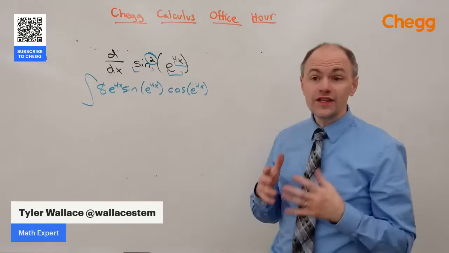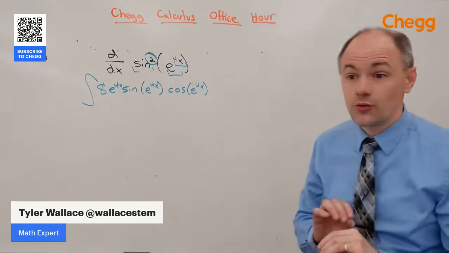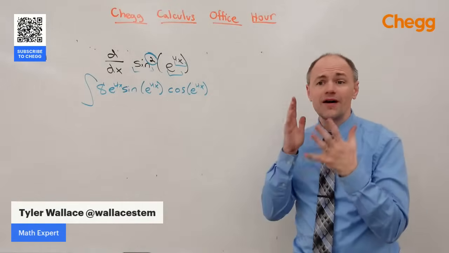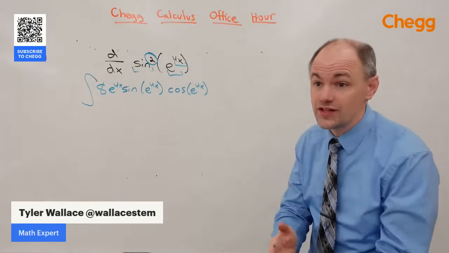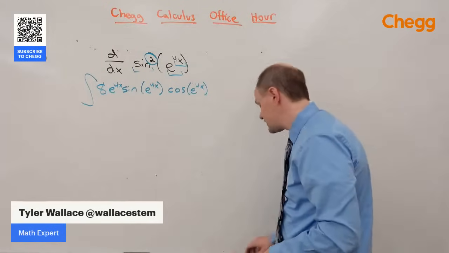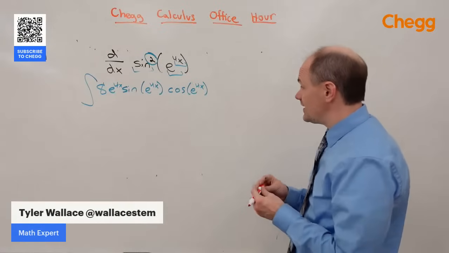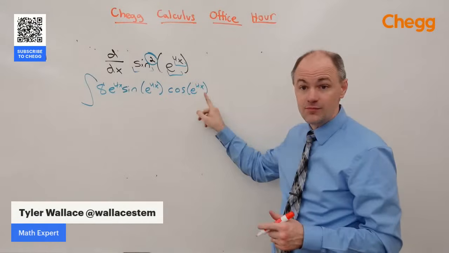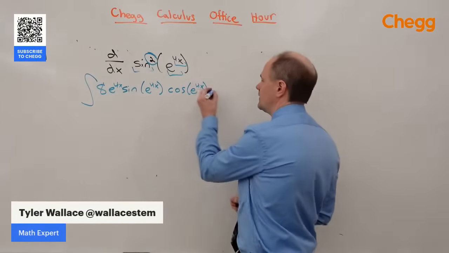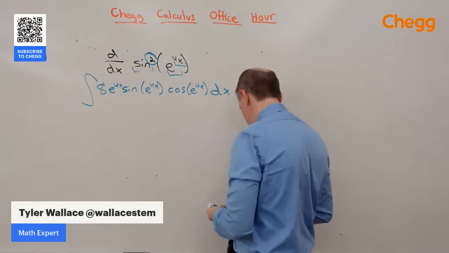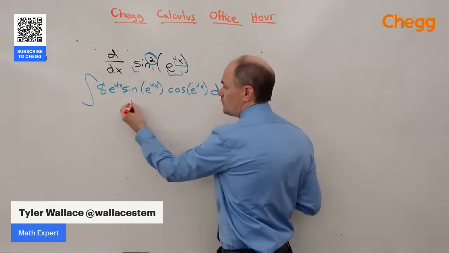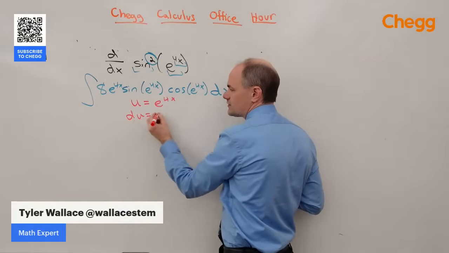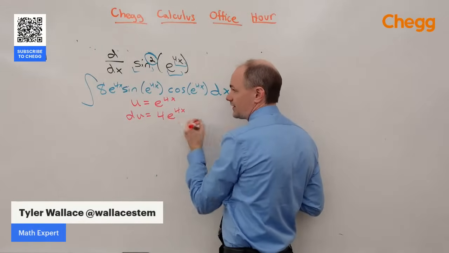If you're really clever, you'll see a U substitution that makes it work in 1 step. I tell students not to worry about getting there in one step. You need to worry about getting there. So it's okay to do this for 2, 3, 4 steps. One thing I notice is sine and cosine would work better if they had u's as inputs. If I take the integral, we have to say what we're integrating with respect to, dx. So I'm going to make u equal to e to the 4x. Then du, its derivative, is 4e to the 4x.